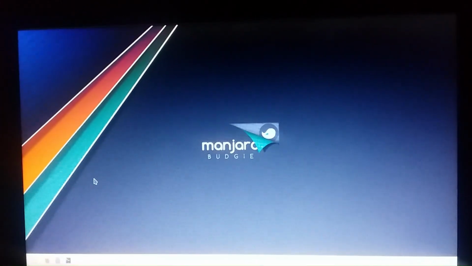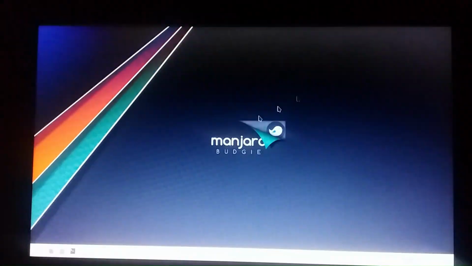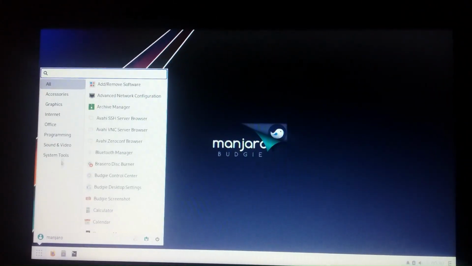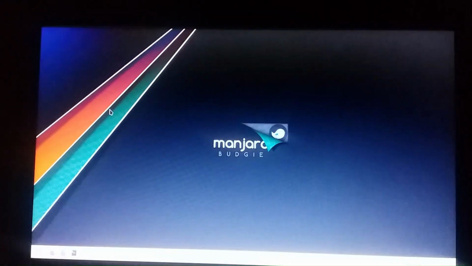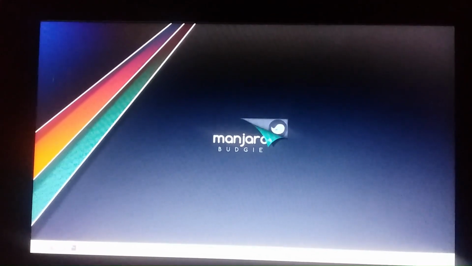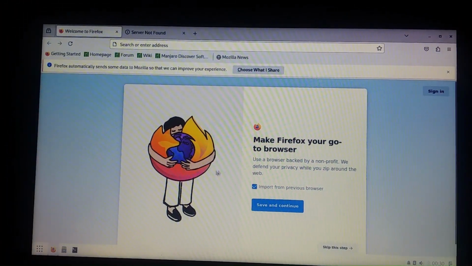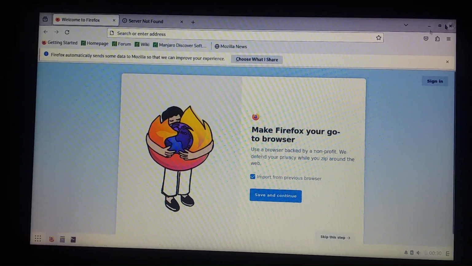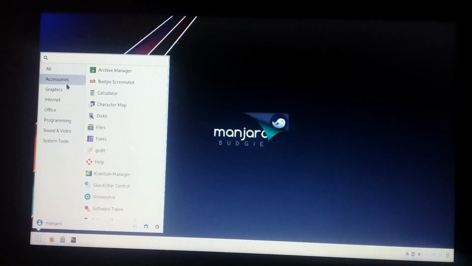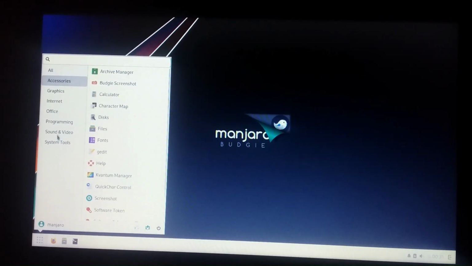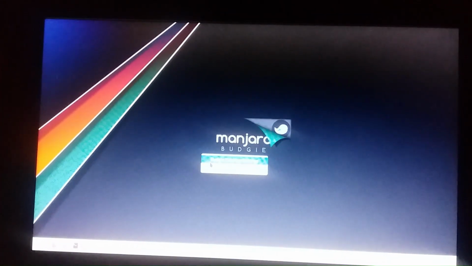Just scroll down and check for the features and all, and here you can see accessories, graphics, internet, office, programming, sound, and everything are present in this. And here sound and video. Make Firefox your go-to browser, save and continue. Okay, and here you can see accessories and system tools.